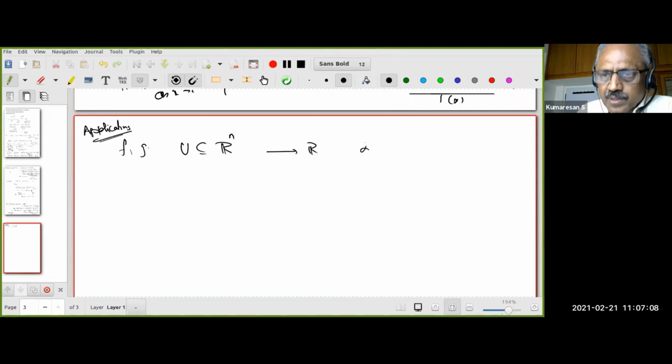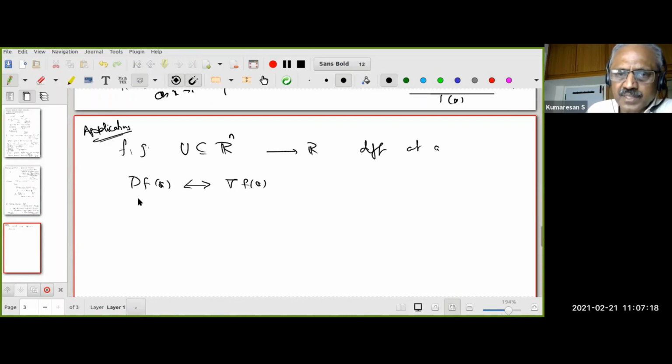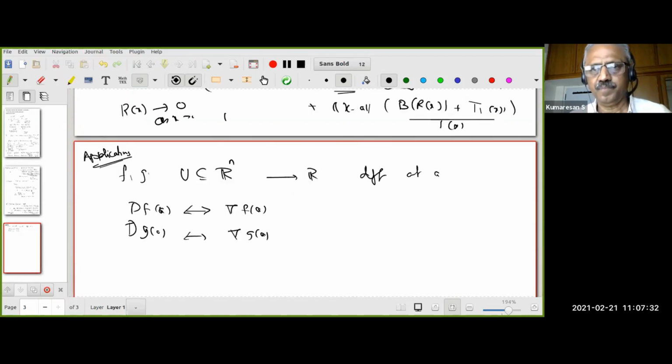Suppose these are differentiable at some point, let's not worry about a. Then we know the derivative of f at a can be identified with the gradient of f. That is, its action on h will be the gradient at a dot product with h. Similarly dg at a. What is the question I'm after? Can somebody tell?